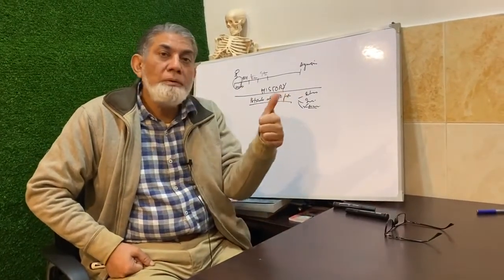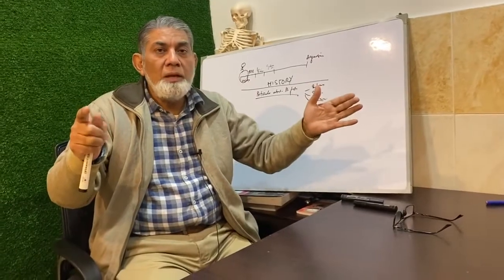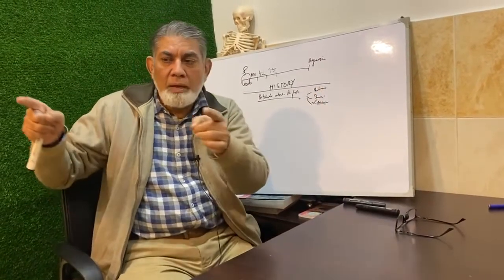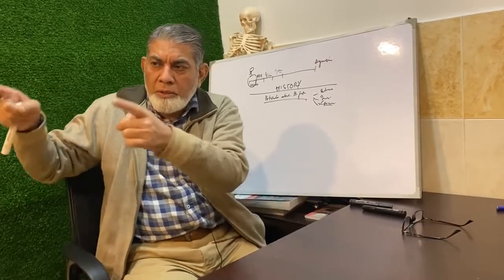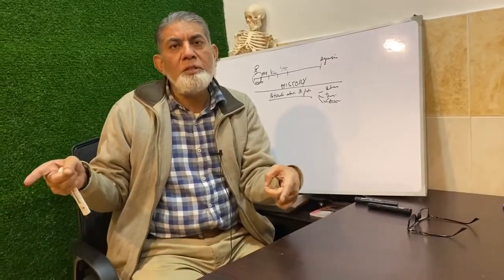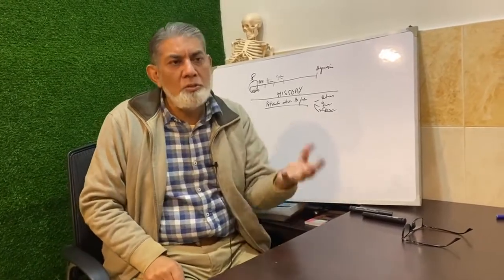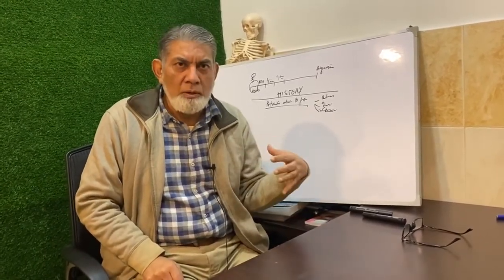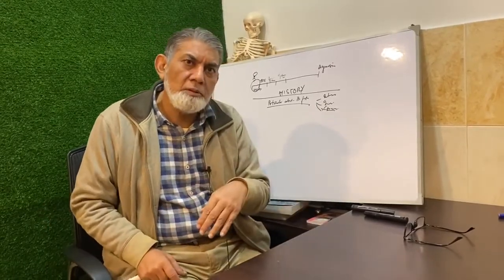And age, obviously, because diseases have a predominance in a particular age. For example, if someone comes with bleeding per rectum and that patient is 60 years of age, I'll think of carcinoma. If a 10 year old boy comes with bleeding per rectum, I'll think of different diseases, right?